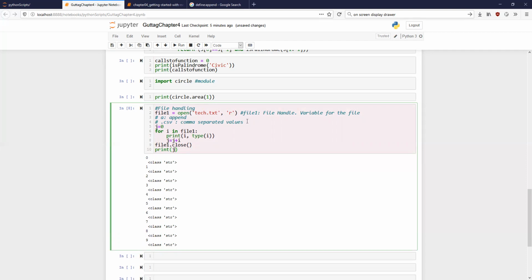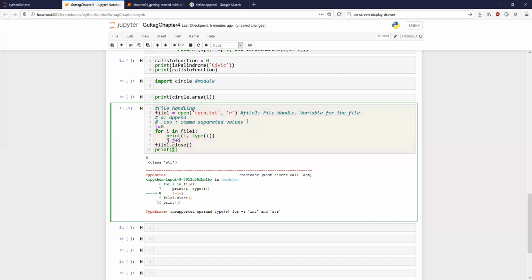J will be 10? No, that is definitely not correct. J will not be 10. It is a string. Well, let us see what happens. You can't do an add between an integer and a string, because i is a string and j is an integer.